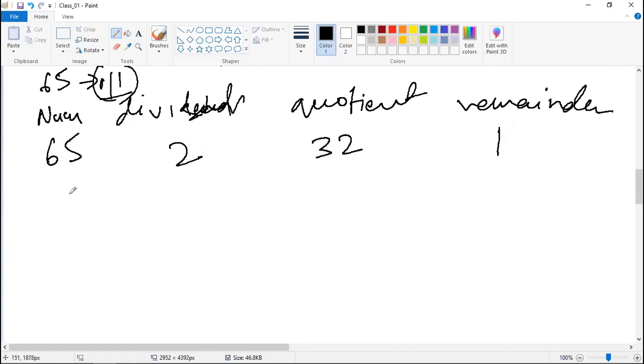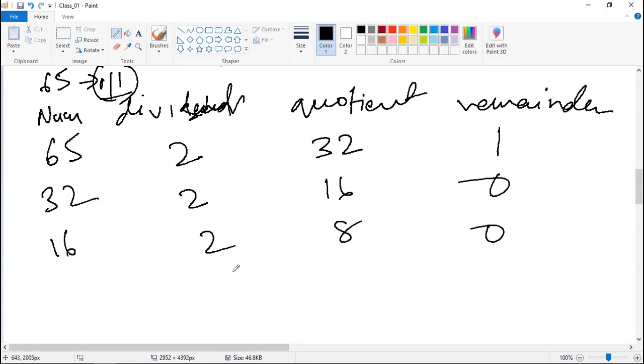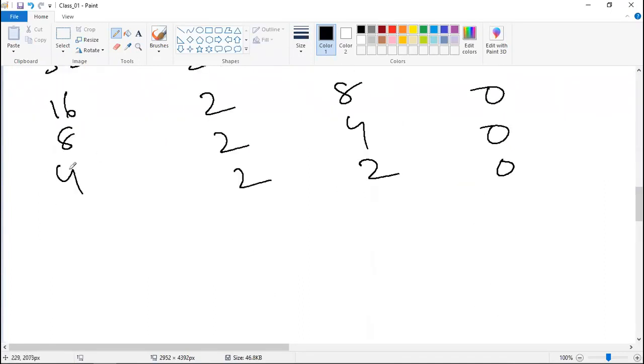So let's convert this. Bring 32 here, divided by 2, you get 16, remainder 0. Bring 16 here, divided by 2, you get 8, remainder 0. Bring 8 here, divided by 2, you get 4, remainder 0. Bring 4 here, divided by 2, you get 2, remainder 0. Then bring 2 here, divided by 2, it will be 1, remainder 0. Bring 1 here, divided by 2, you get quotient 0 and remainder 1.